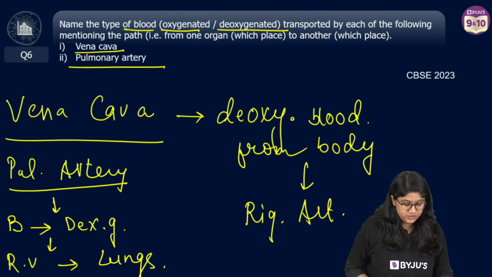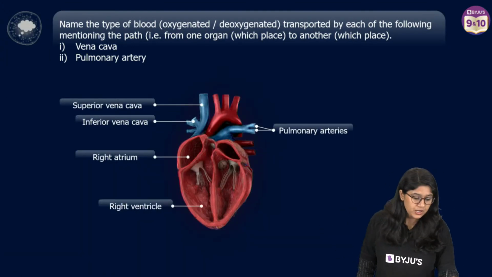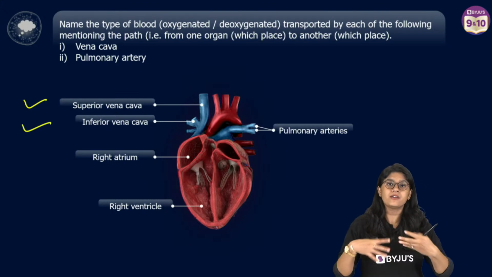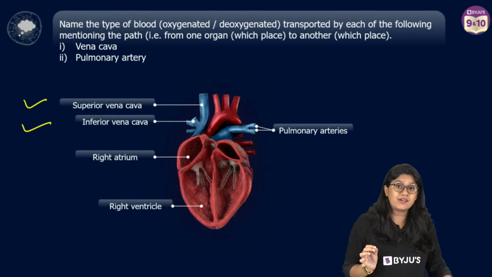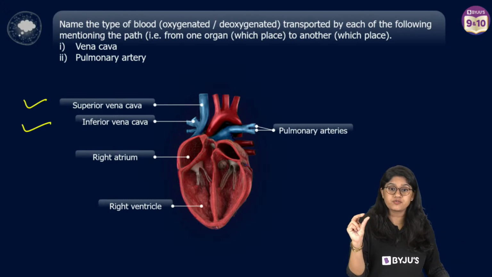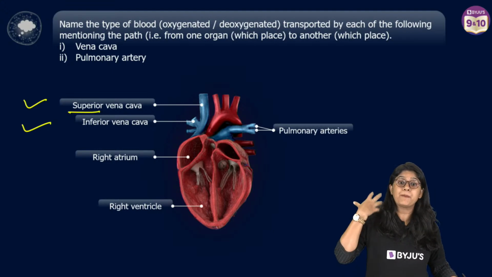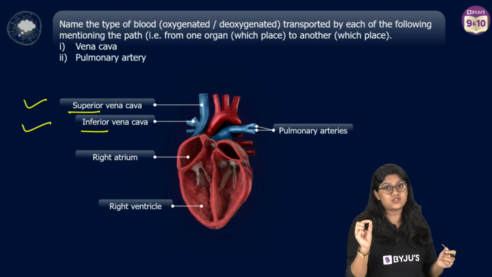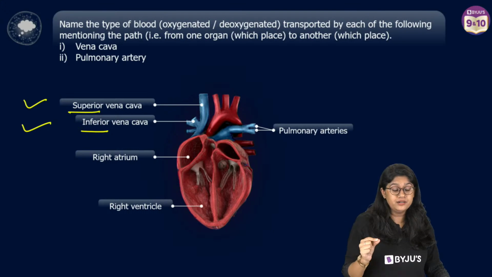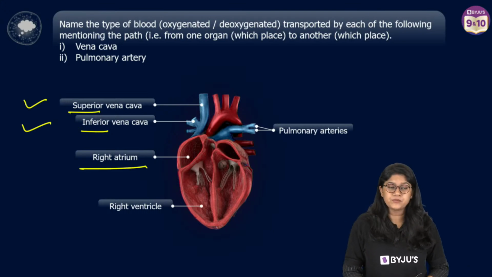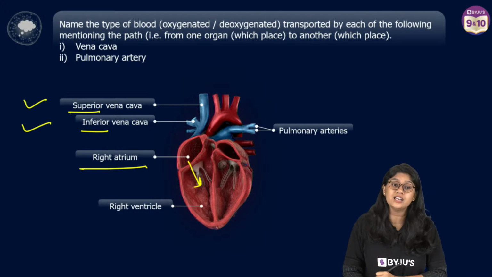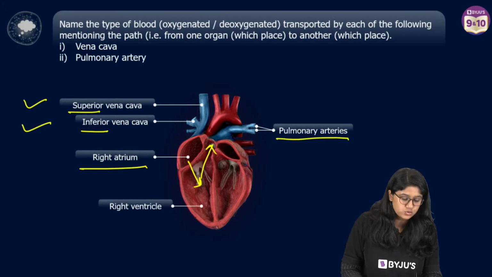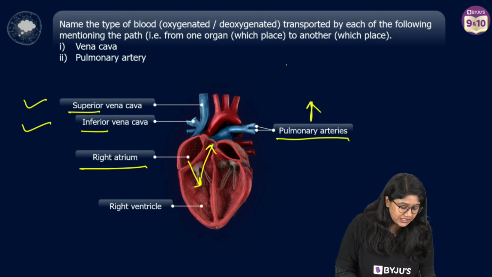Yes, chaliye. So here everyone, we had the picture representation of it. We have superior vena cava and inferior vena cava. Superior and inferior vena cava are nothing but the divisions. So vena cava is the largest vein, and there are 2 divisions of it. Superior vena cava carries the blood from the upper part of the body, and inferior vena cava carries the blood from the lower part of the body to the right atrium. This is the carbon dioxide rich blood, and it gives to the right atrium. From right atrium it goes to the right ventricle, and from right ventricle it moves to the pulmonary artery, and from there to the lungs. All of you, are we clear?